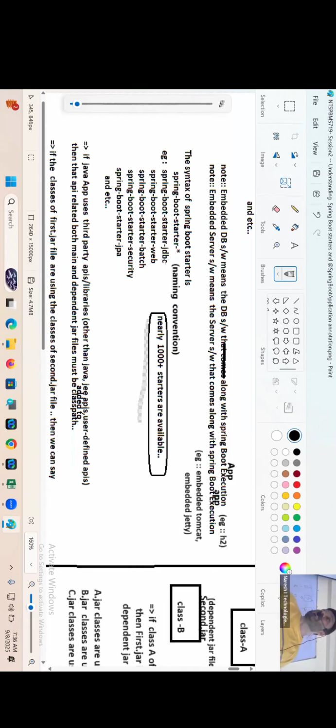Relevant jar. So in Maven or Gradle, when you add any jar file, the main jar and dependent jars till the bottom of the hierarchy will come. That's no tension, right?